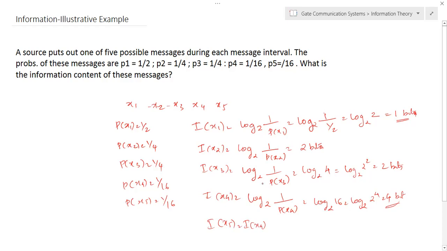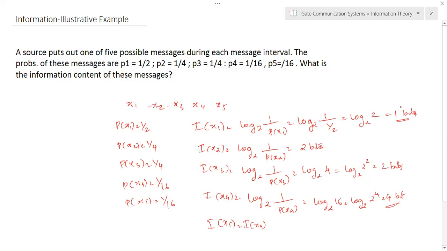Okay. So here you can see that when the probability of the signal is low, the information is more. So 4-bit information. Here you can see the probability is high, 1 by 2, and there is only 1-bit information. Okay.